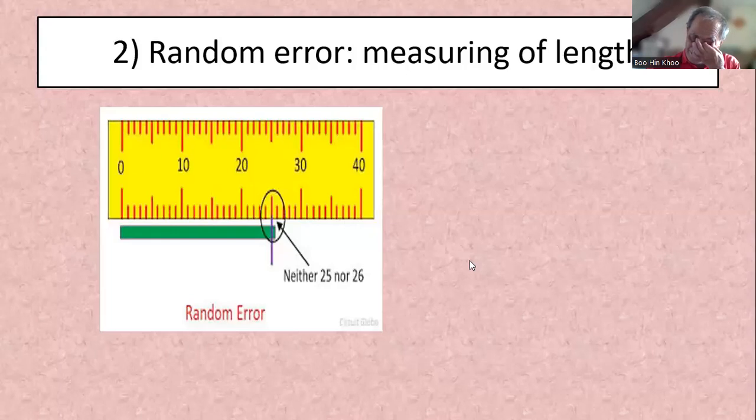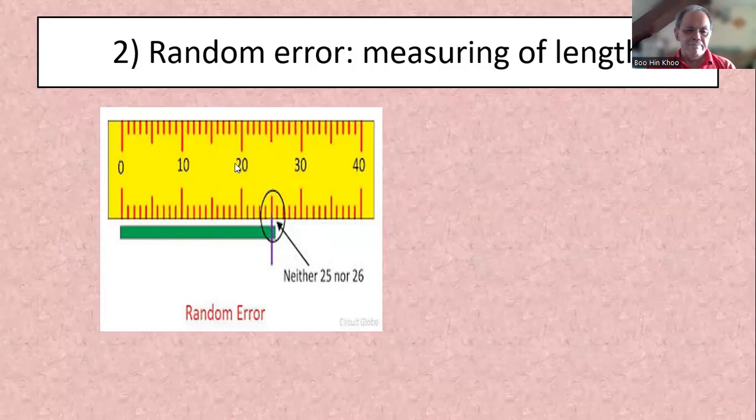Okay, let us look at how to estimate random error for a single measurement. As an example, measuring the length of a rod. Right? So we look at part of the meter rule. Let's just read like that. This is in millimeters.